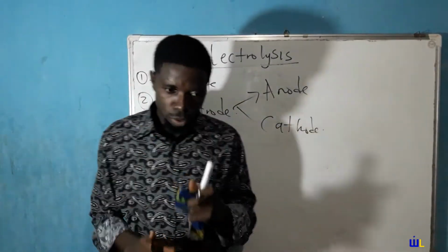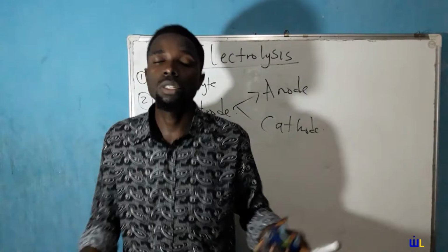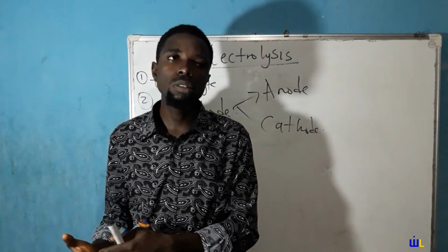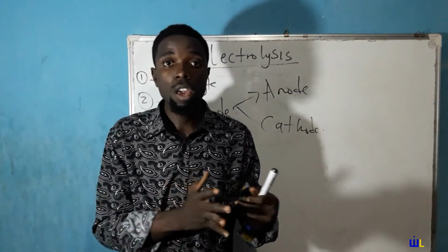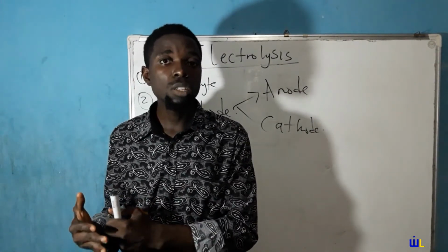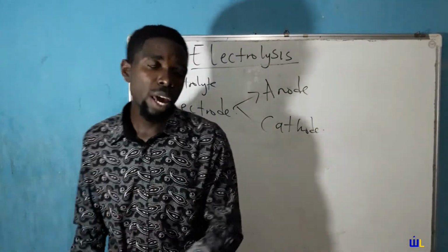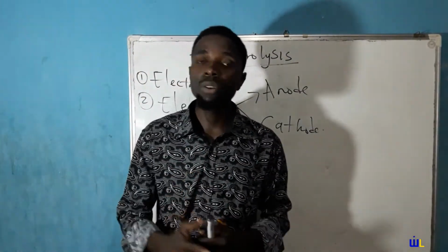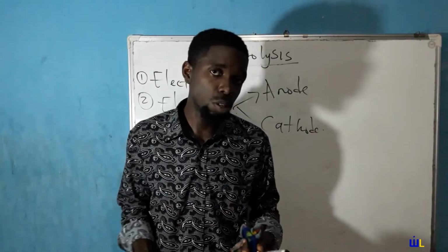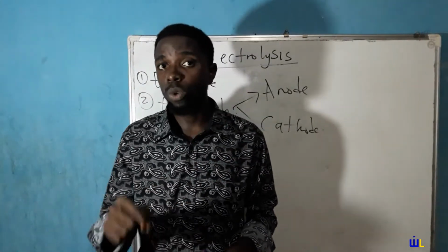Before I go further in this, I would like you to remember or note this. The processes that occur during electrolysis or in an electrolytic cell are quite the opposite of what occurs in a voltaic cell. I take it again. Processes that occur in an electrolytic cell are quite the opposite of those that occur in a voltaic cell. Your voltaic cell is your battery. Your electrolytic cell is where electrolysis occurs. If you notice, I told you earlier in the video that the reactions in a battery are the exact opposite of electrolysis. However, oxidation would always occur at the anode and reduction would always occur at the cathode.